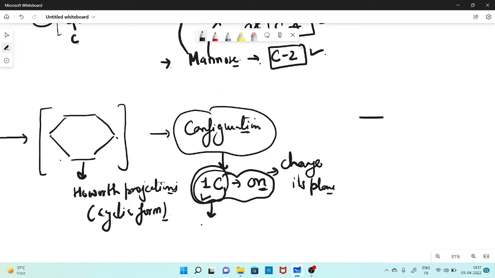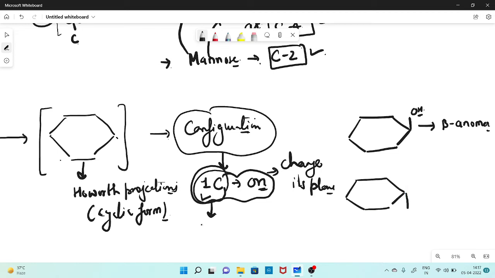Right? So if your Haworth projection has the hydroxyl group above the carbon plane, then this type of anomer is called a beta anomer. And if your hydroxyl group is below the carbon plane, then this type of anomer is called an alpha anomer. This is your sugar molecule and this is your oxygen. So these are called beta anomer and alpha anomer.